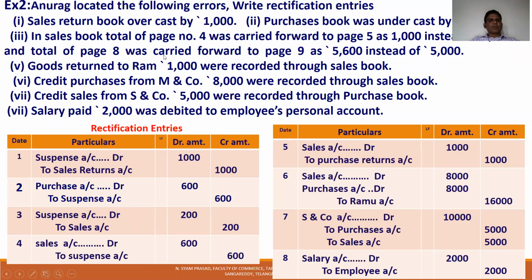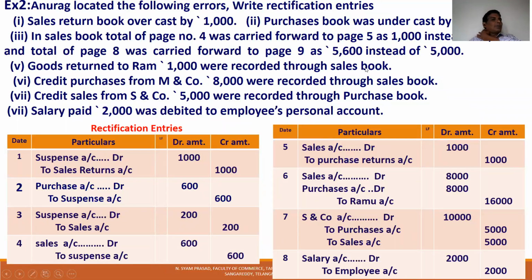What happened? Goods returned to Ramu 1,000 were recorded through the sales book. What is the actual entry? Ramu account debit to purchase returns. This is correct. What is wrong? They entered it in the sales book. What is the wrong entry? Ramu account debit to sales account.